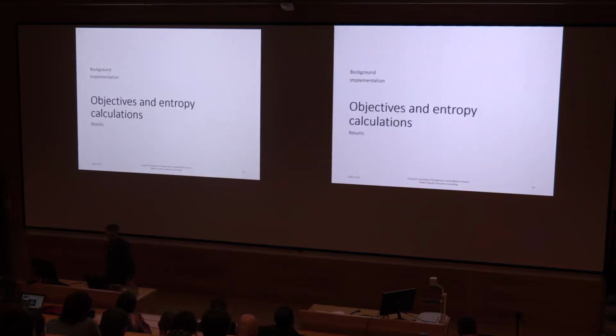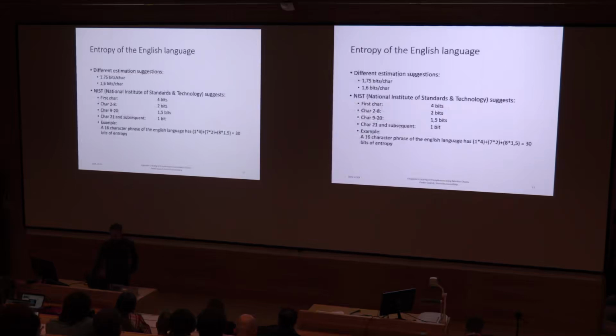So now I will try to describe what our goal is and which values we need to calculate to determine if we have achieved that goal. There are different estimates of the complexity or entropy of the English language.